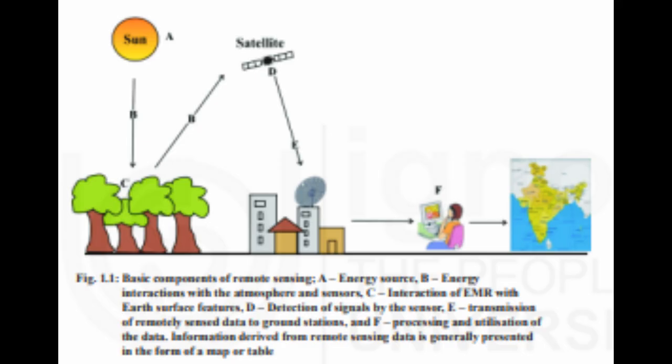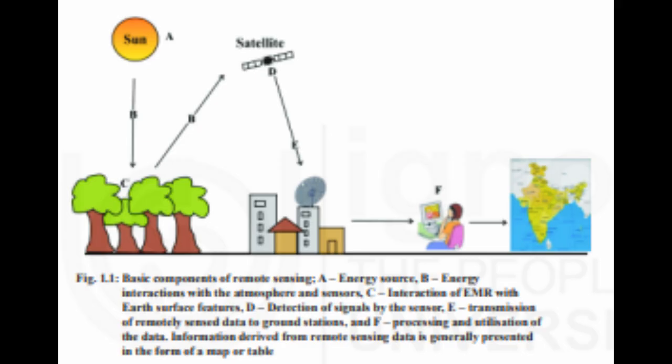Interaction of energy with the atmosphere. B. When energy travels from its source to the Earth's surface, it comes in contact with the Earth's atmosphere where it interacts with atmospheric constituents. The energy reflected from Earth's surface is received by remote sensors. In this process, the energy once again interacts with the atmosphere.